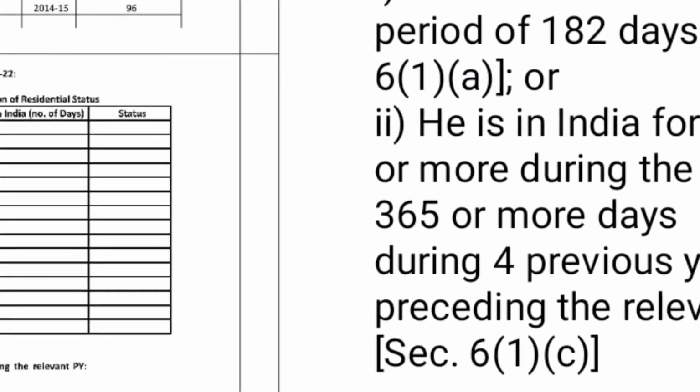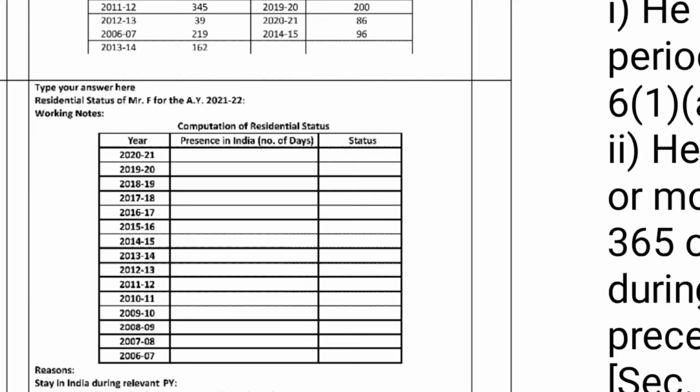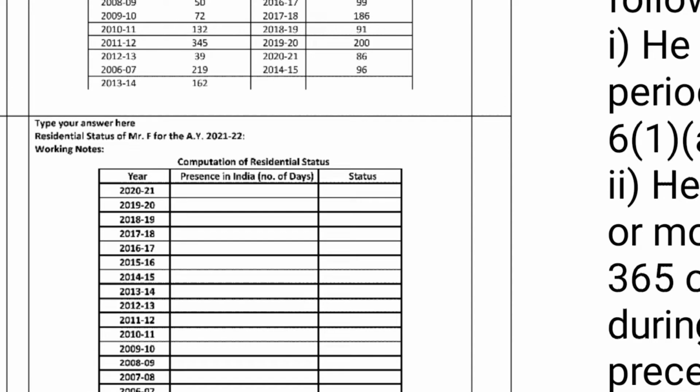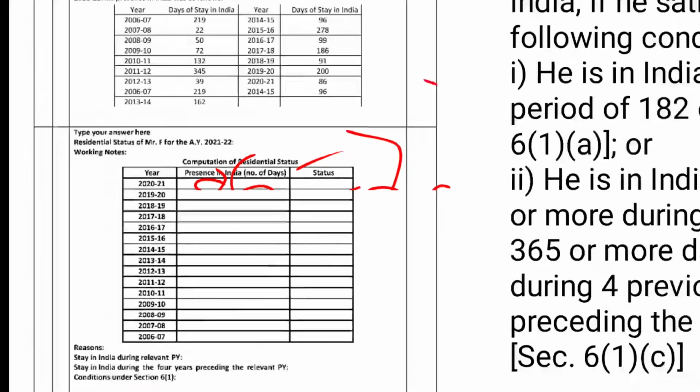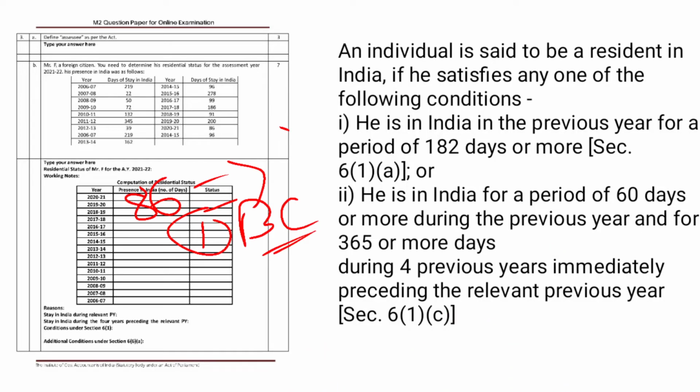First of all, in the previous year 2020-21, Mr. F was in India for 86 days. So he is satisfied, whether he is resident or non-resident. First of all, we calculate the two basic conditions. So the first basic condition is about residential status, whether he is in India.